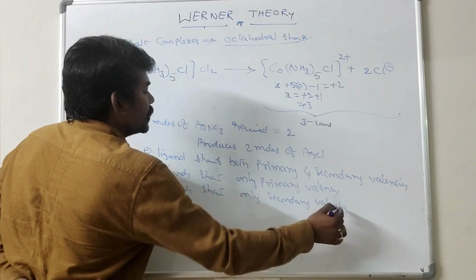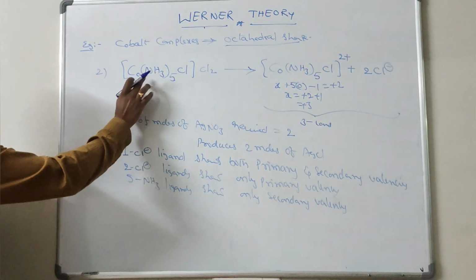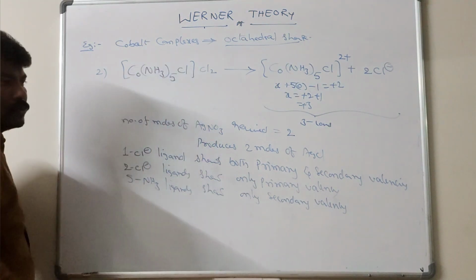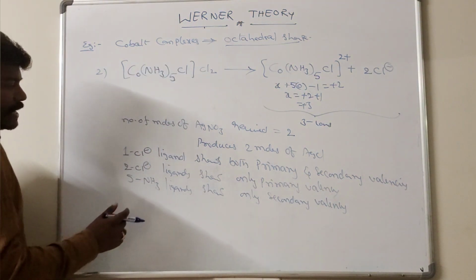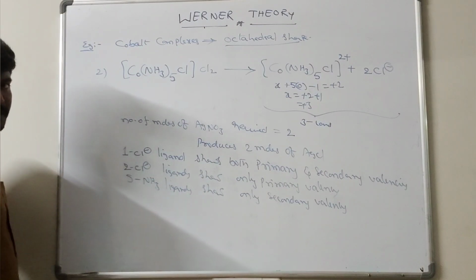In the complex compound [Co(NH3)5Cl]Cl2, only the NH3 shows only secondary valency.